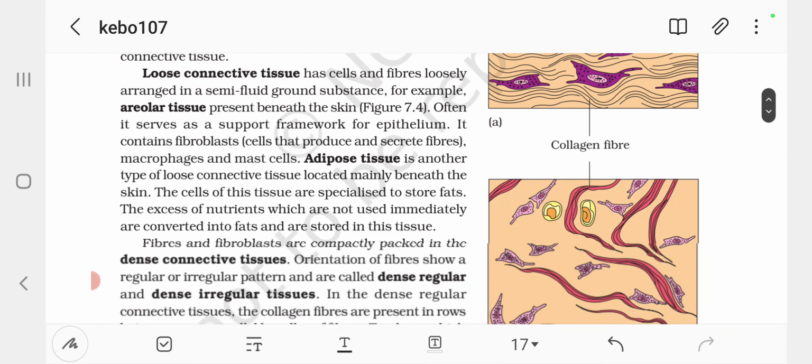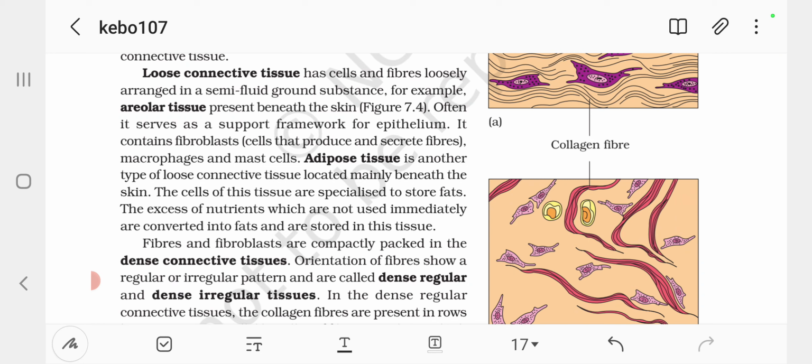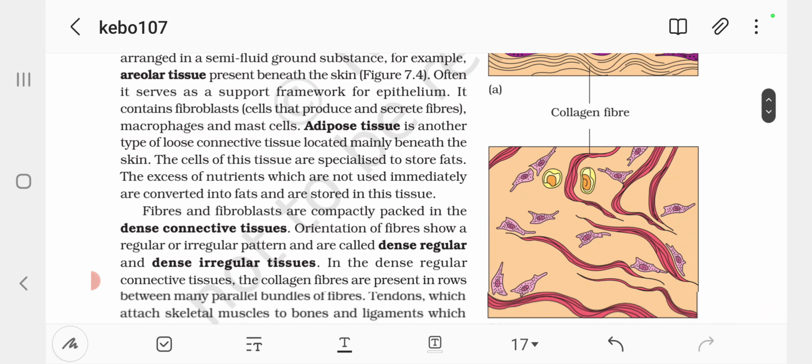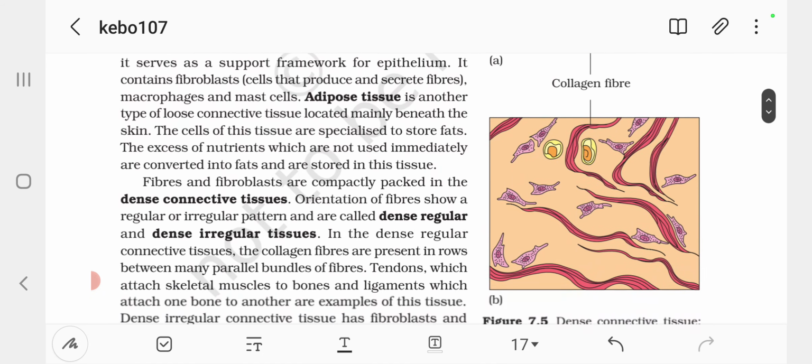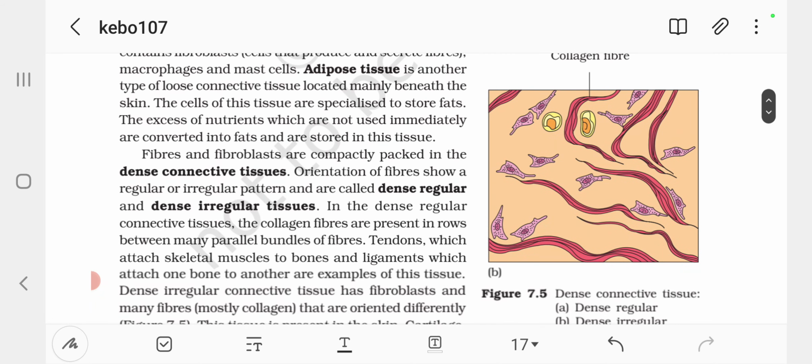Loose connective tissue has cells and fibers loosely arranged in a semi-fluid ground substance, for example, areolar tissue present beneath the skin. Often it serves as a support framework for epithelium. It contains fibroblast cells that produce and secrete fibers, macrophages and mast cells.